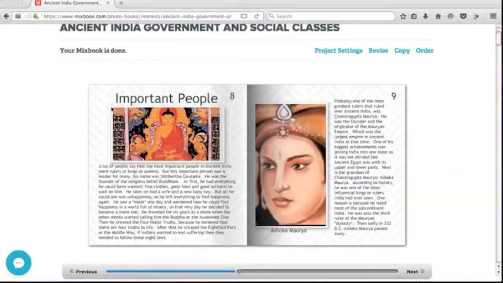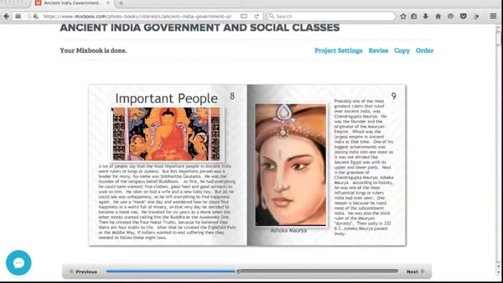Probably one of the greatest rulers that ruled over ancient India was Chandragupta Maurya. He was the founder and the originator of the Mauryan Empire, which was the largest empire at that time. One of his biggest achievements was joining India into one state, so it was not divided like ancient Egypt was, with its upper and lower parts.